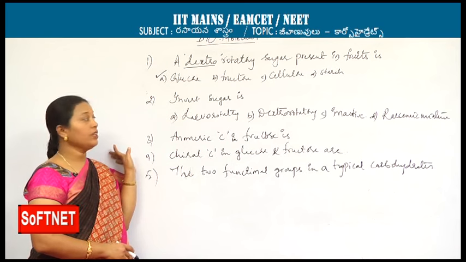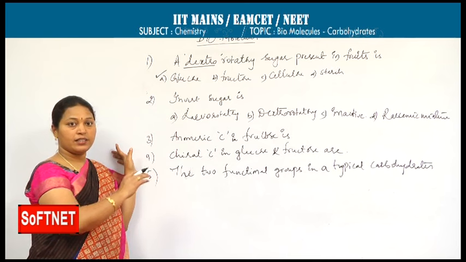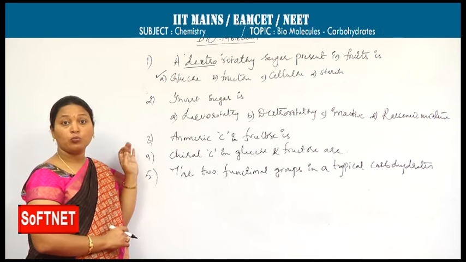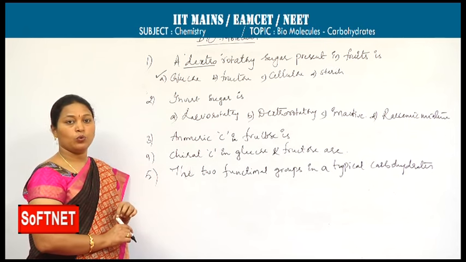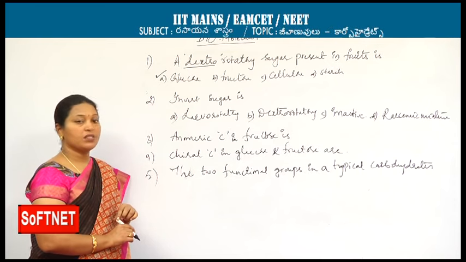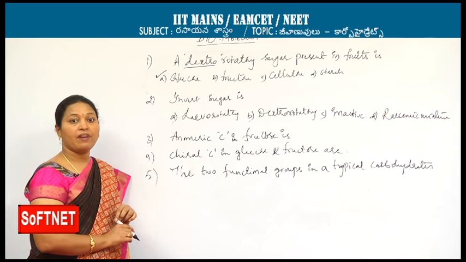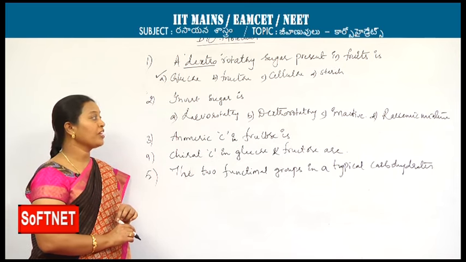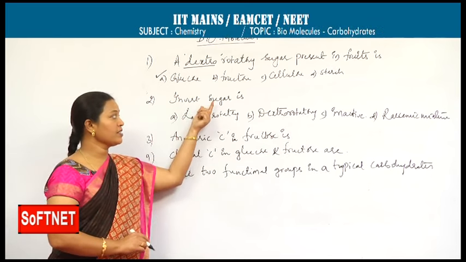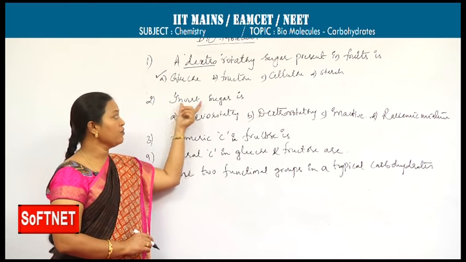Invert sugar is levorotatory. As I said previously, when sucrose is hydrolyzed, it forms two monosaccharides, glucose and fructose. Glucose is dextrorotatory, fructose is levorotatory, but fructose's levorotatory value of 92 dominates over the dextrorotatory. During the hydrolysis, it changes its specific rotation from dextro to levo, so we call it invert sugar.